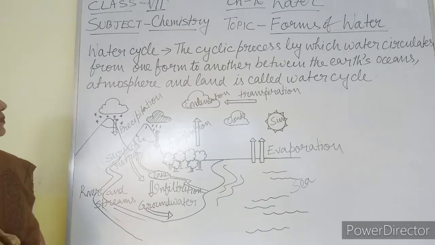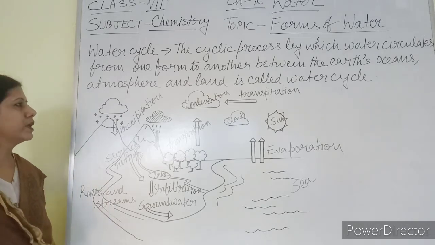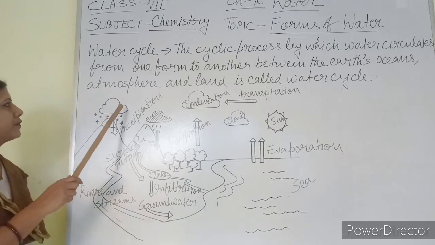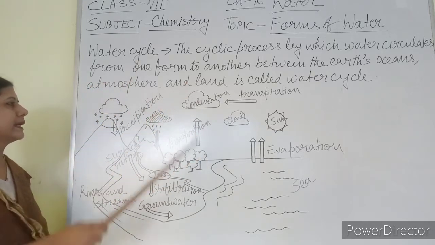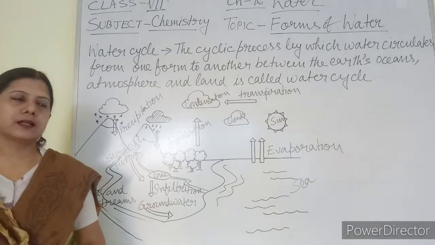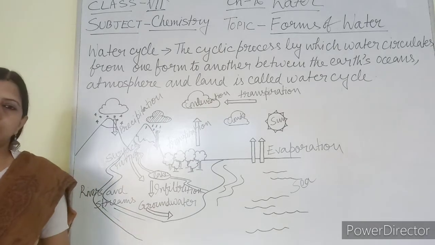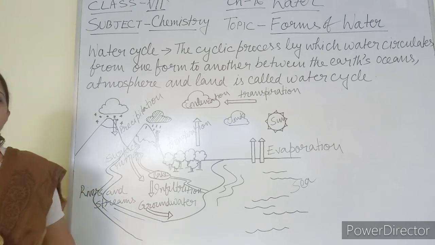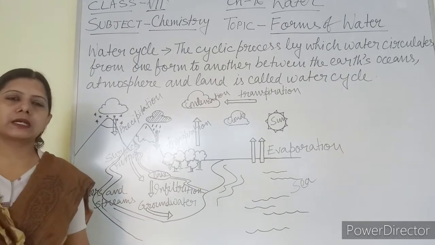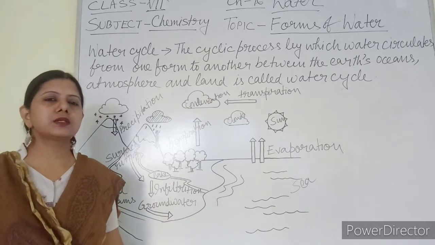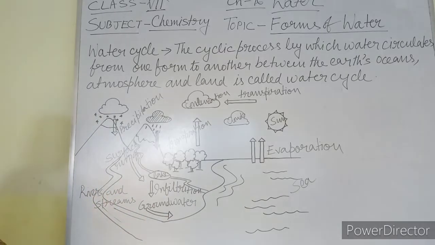Again I am saying, the cyclic process by which water circulates from one form to another between the earth's ocean, atmosphere and land is called the water cycle. So you can write it down from here. I have drawn the diagram of the water cycle also. This kind of diagram you have learned from junior classes, so the same process is shown here. You can go through it. What is written here?